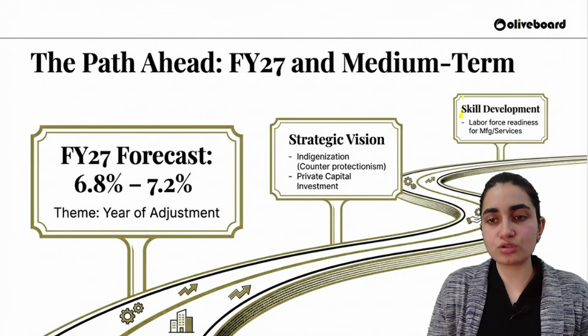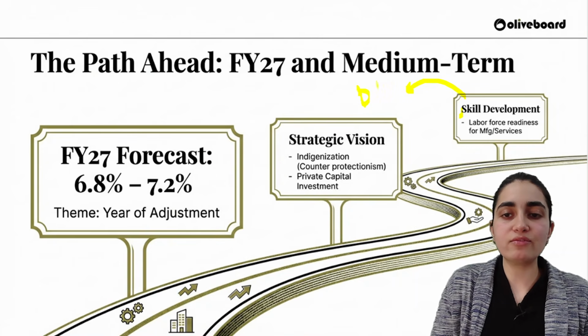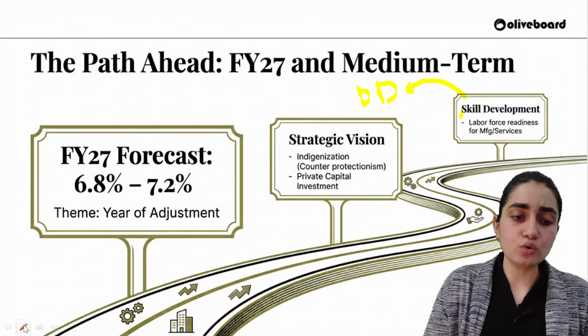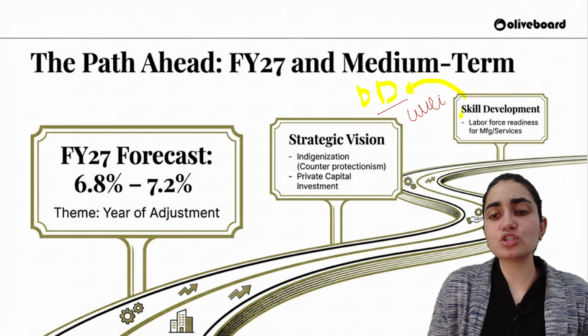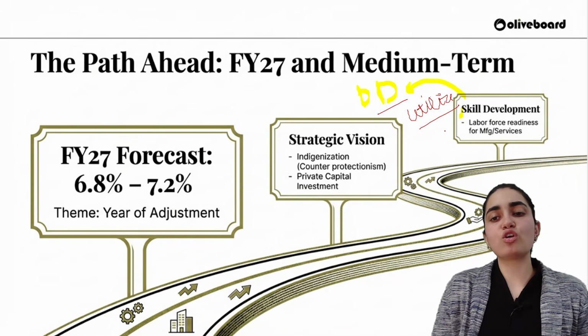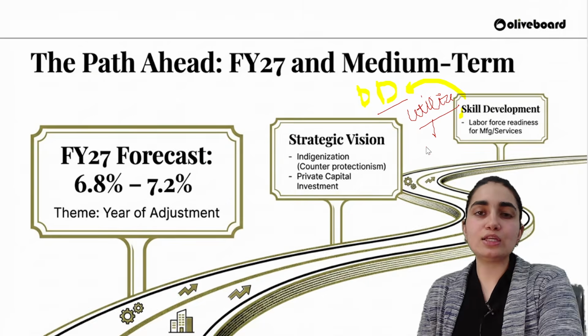Because I have resources with myself. I already have the demographic dividend. All I need to do is to utilize them, because this is not something which is going to stay with me for a longer period of time. So before that, I need to utilize them.